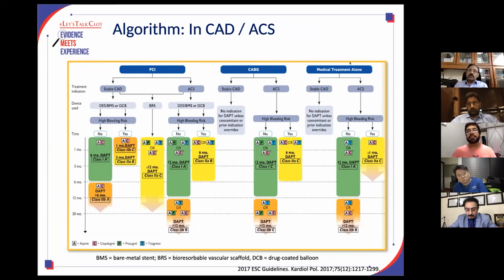Same for medical management: 12 months of DAPT if the risk of bleeding is not high, and if the risk of bleeding is high, DAPT at least for 1 month. If the person has undergone PCI for stable coronary disease, then we can think about giving 6 months of DAPT, followed by continuing DAPT depending on the patient's condition. But if the risk of bleeding is high, then at least 1 month of DAPT.